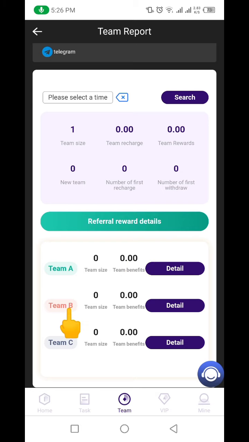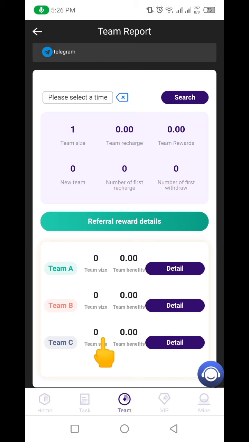Now in your team B, whoever this person in team B invites into this website, you'll be getting 3%, and whoever this team in your team C invites into the website, you'll be getting 2%. So altogether, you'll be getting about 15% referral bonus on this particular website. Okay, so you can see how lucrative it is that you can make money from this website.